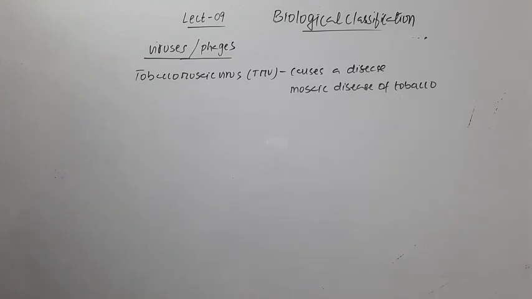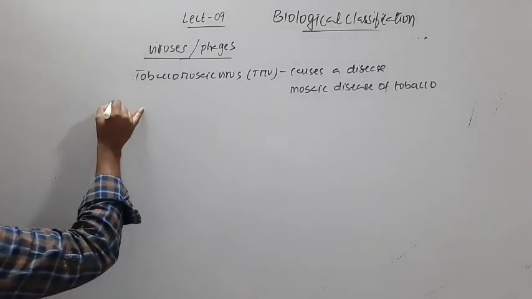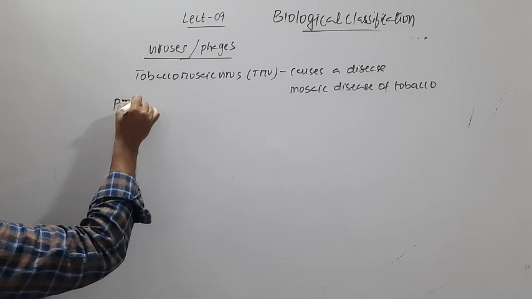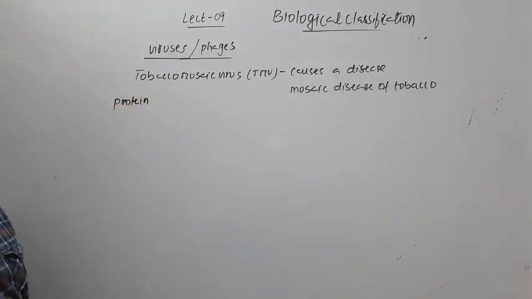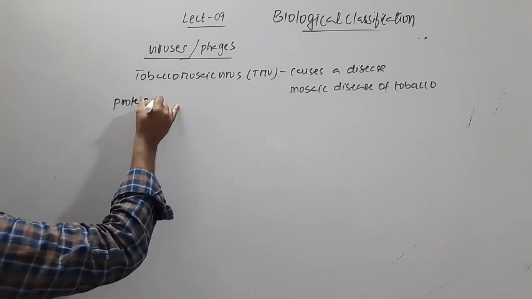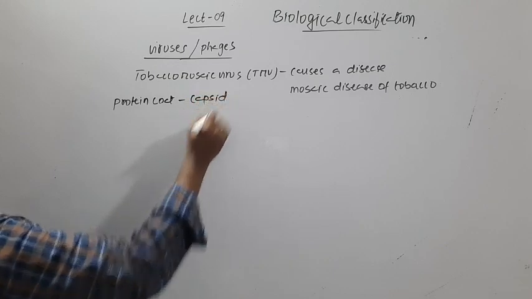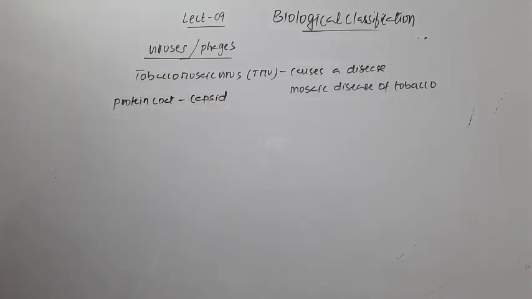So that one is actually tobacco mosaic virus, TMV. Now coming to its structure, I told you that a virus is made up of a protein coat, and this protein coat is called capsid.